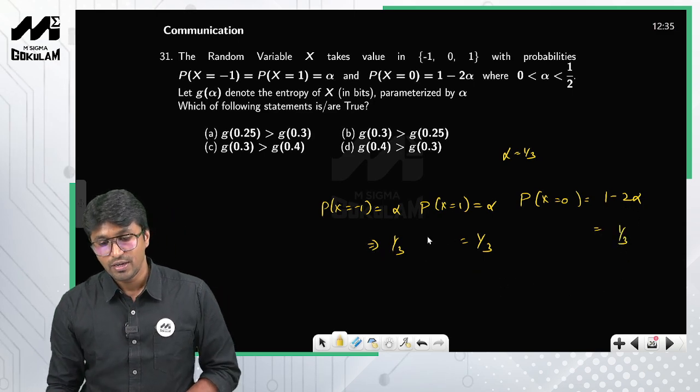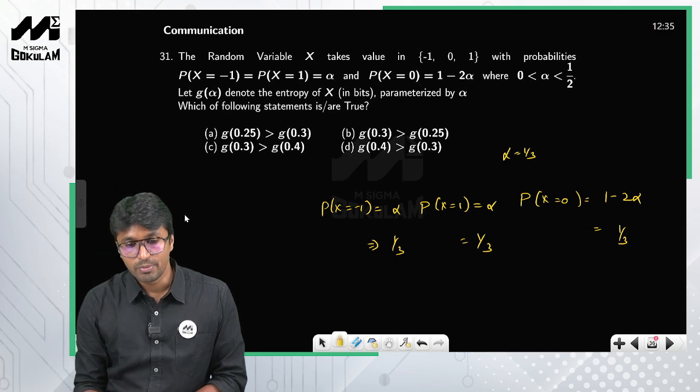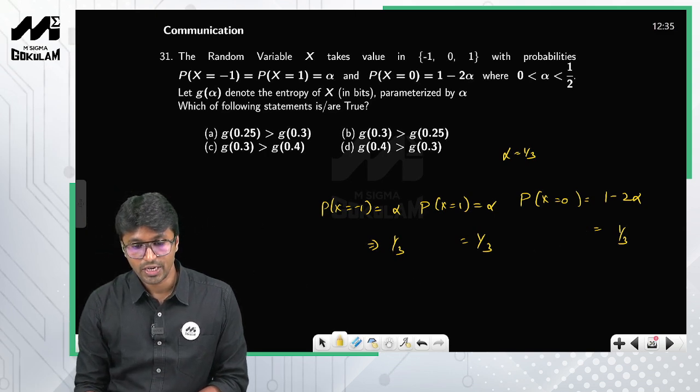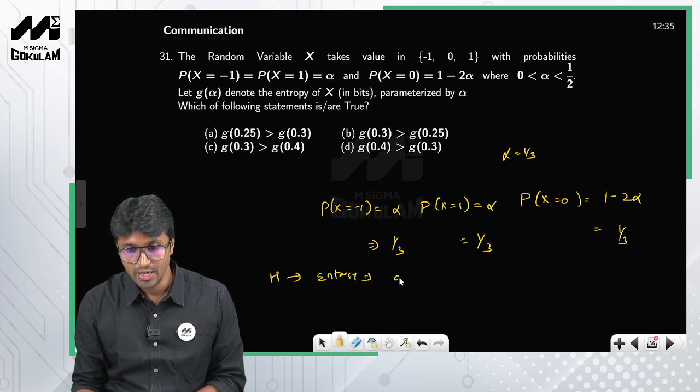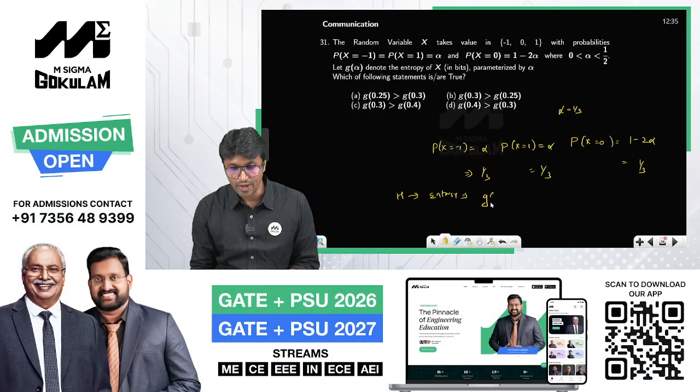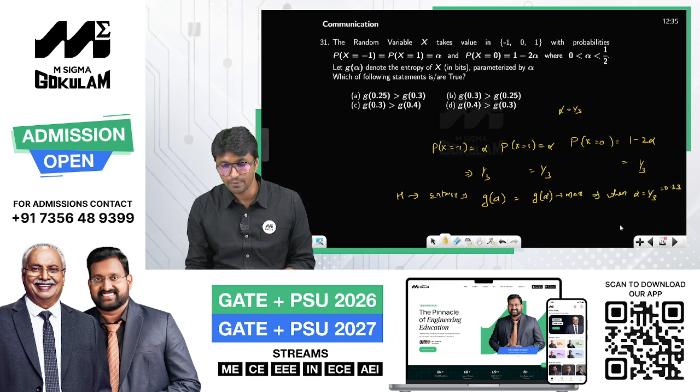So when all the values are equiprobable, the entropy will be maximum. Here the entropy is represented with g of alpha, right? So therefore g of alpha will be maximum when the value of alpha is equal to 1 by 3, which is nothing but 0.33, right?